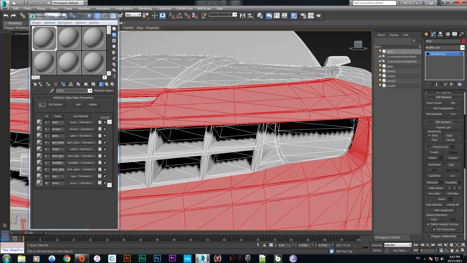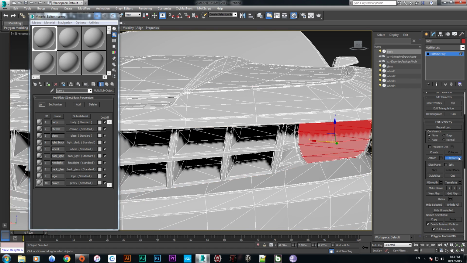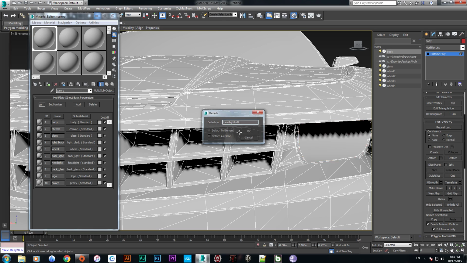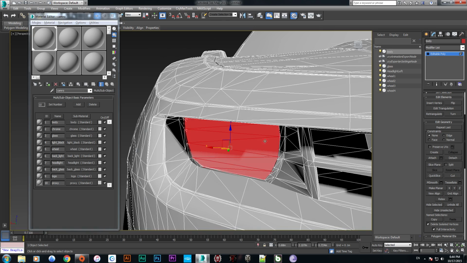Now the thing is detached. Select this and push detach, and make it headlight right. Oops, it's actually left, so make it left. Edge light left. Okay, same thing is here. Detach and headlight right. Oops, right. Okay,